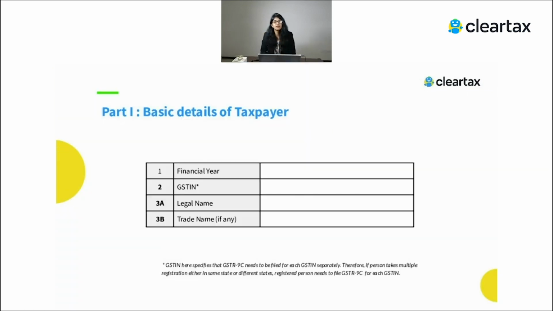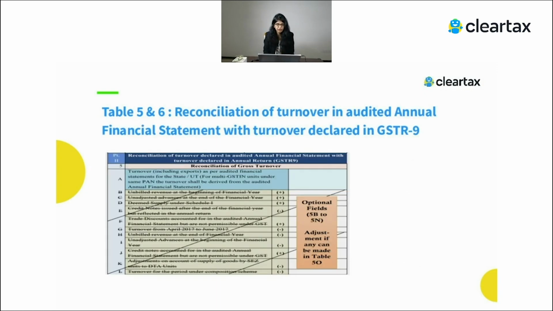So first start with the basic details. You will just tell the financial year, GST number, the legal name and the trade name. Then there is a first reconciliation of the turnover in the audited annual financial statement with the turnover which is declared in GSTR 9. So what you have to do? Let's say if you have one PAN but with different GSTNs.